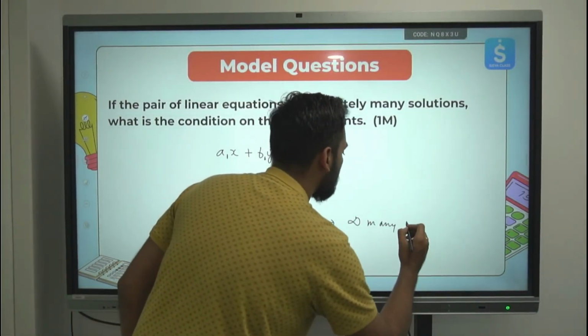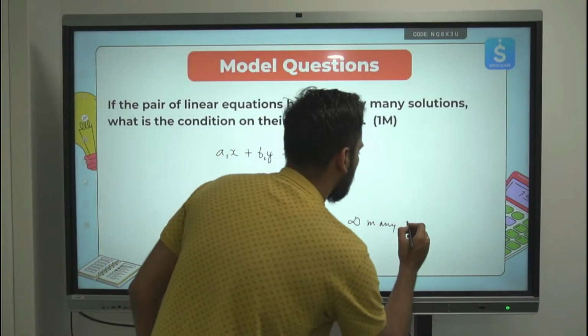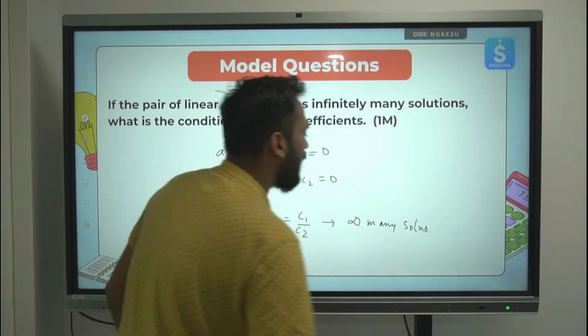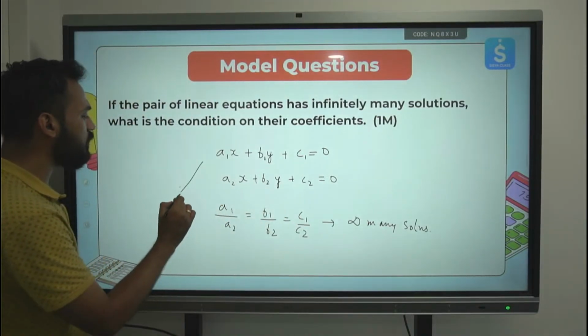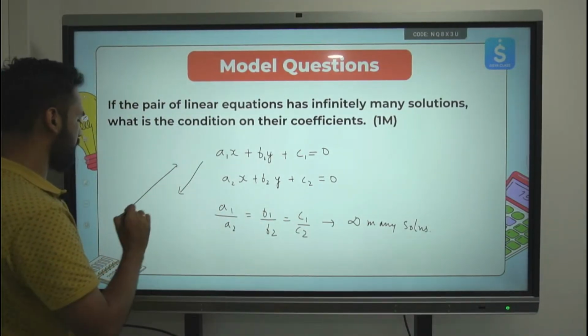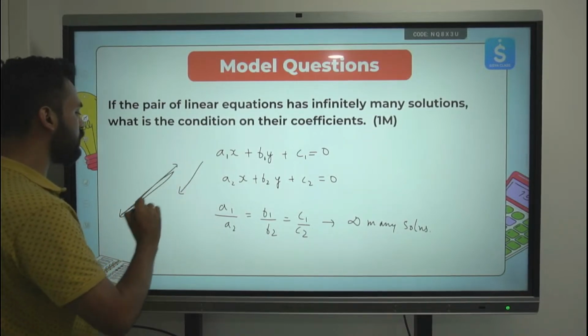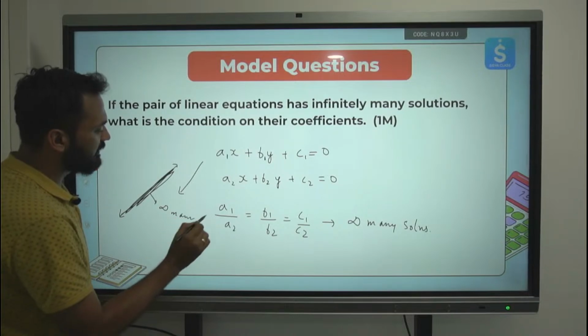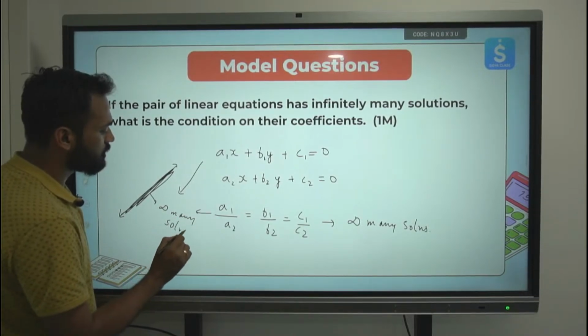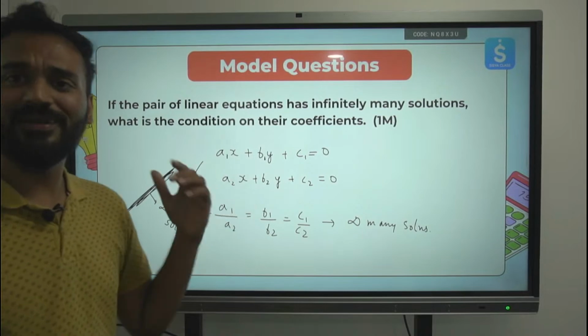What are the other conditions, sir? Let me tell you the other conditions as well. Two more conditions are there. This is the case where both the lines will look like this, one over the other. In the graph, one over the other, both the lines will be. So infinitely many solutions. This is that condition. Both the lines are representing the same line.